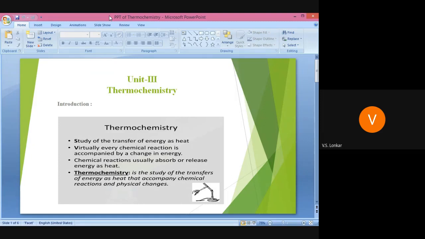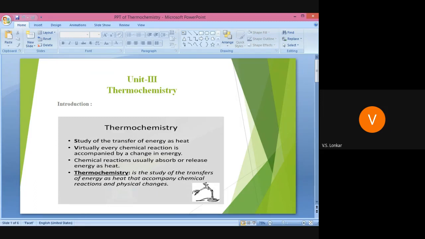Chemical reactions usually absorb or release energy as heat. Reactions that absorb energy are known as endothermic reactions, and reactions that evolve energy are exothermic reactions. Next, what do we mean by thermochemistry?